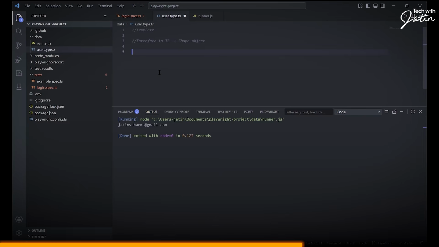How to create an interface over here? Simple. I'm going to say export interface user. You created an interface called user. But what do you mean by export? Export over here, we are saying it so that we will be able to access this particular interface outside this particular file. I want to access it in different files. Okay. Now, what this interface is doing, it is technically going to help me shape an object.